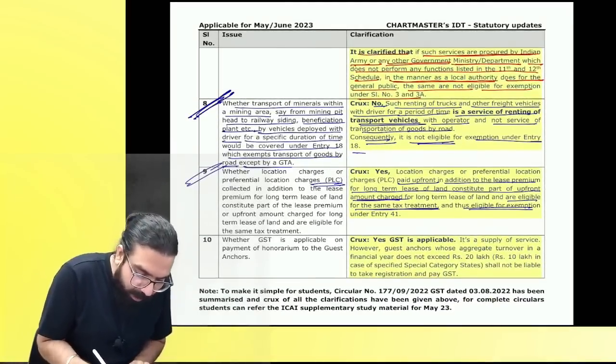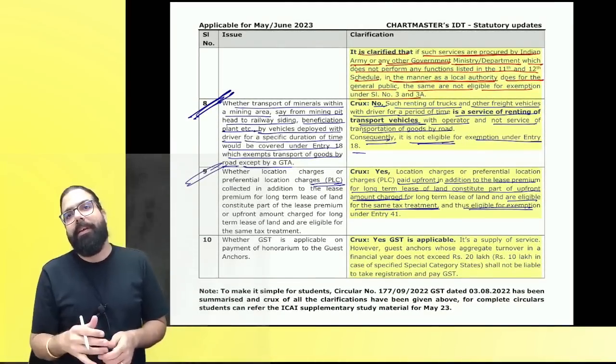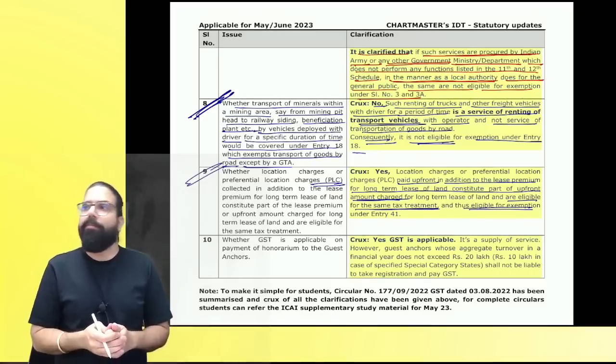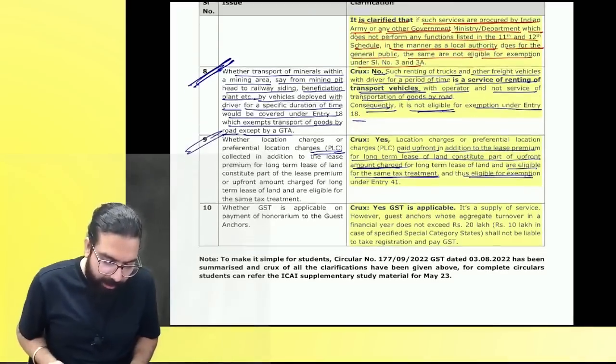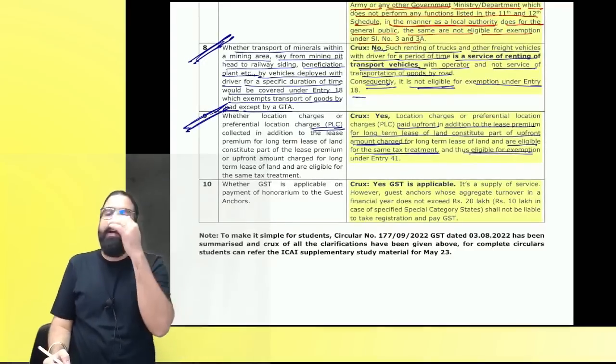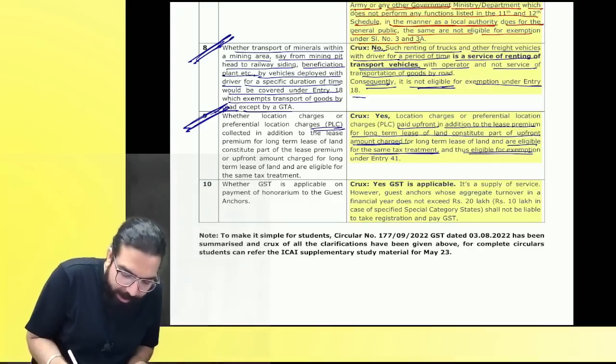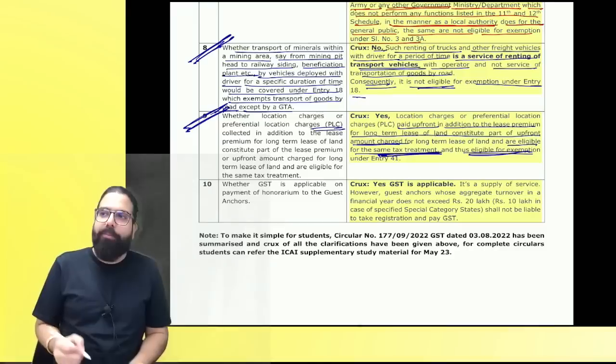The next one is, Baba, when you are going ahead and giving trucks, etc., to the mining areas, it is what? Giving on hire, GST will come. It is not exempted. Preferential location charges are nothing other than upfront amount and it shall be exempt. They are going ahead and telling they shall be treated the same as the upfront amount and eligible for exemption.